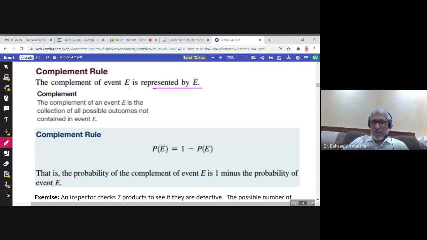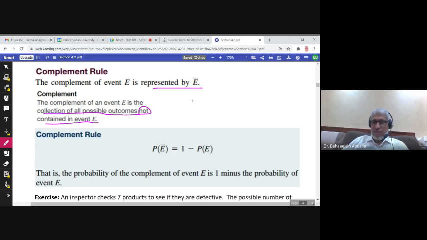What is the complement? The complement of an event E is the collection of all possible outcomes not contained in E. So anything which is not in E would be in E complement.